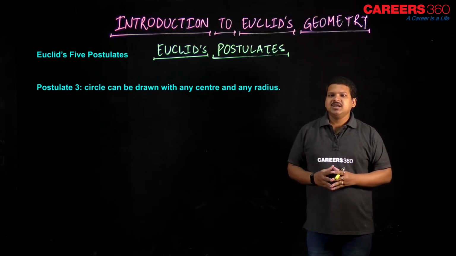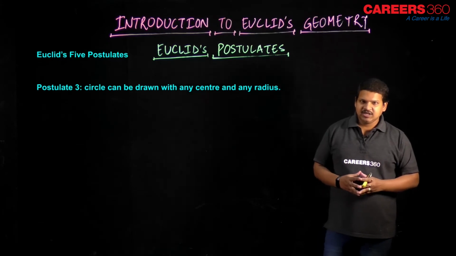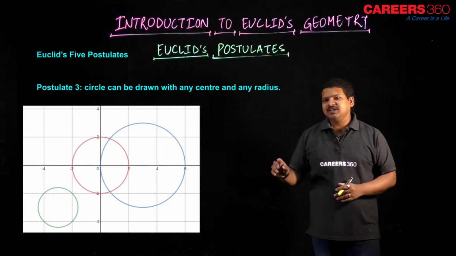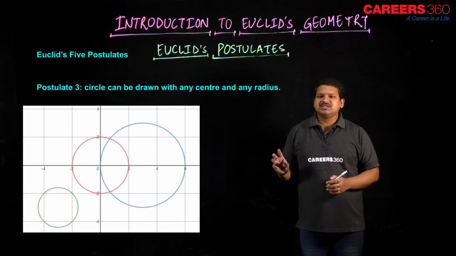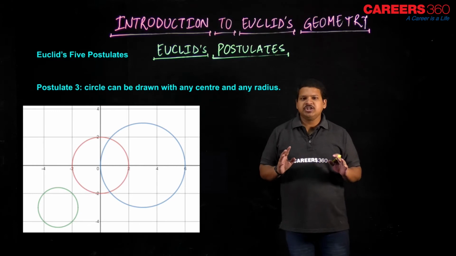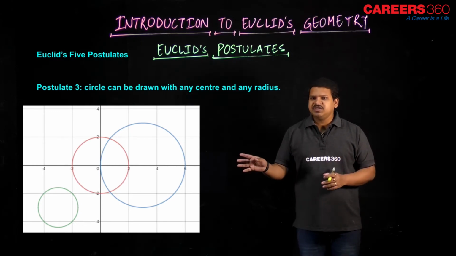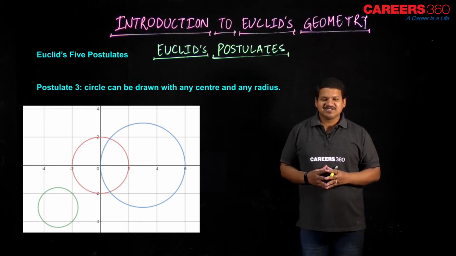Postulate number 3 said a circle can be drawn with any center and any radius. Let's see the illustration. As you can see over here, there are 3 circles drawn, and all of these 3 circles have different centers and different radii. So there is no restriction on the center and radius. Apart from these 3, many more circles can also be drawn. I hope it is clear to you. Let's move to our next postulate, the fourth one.